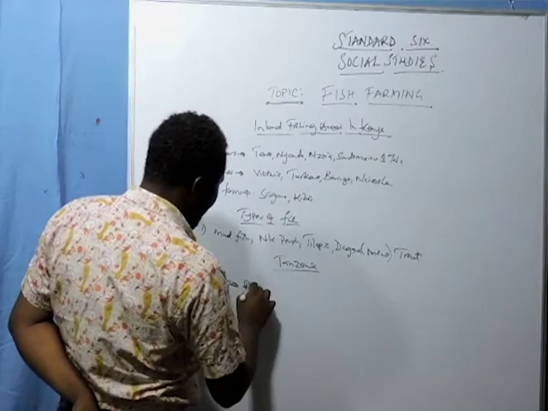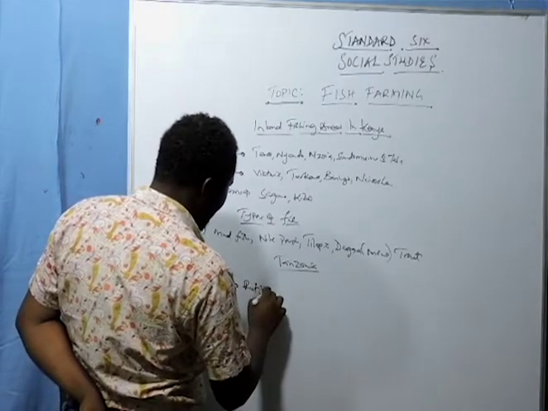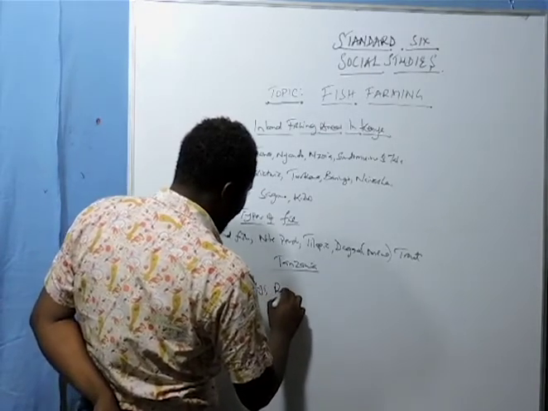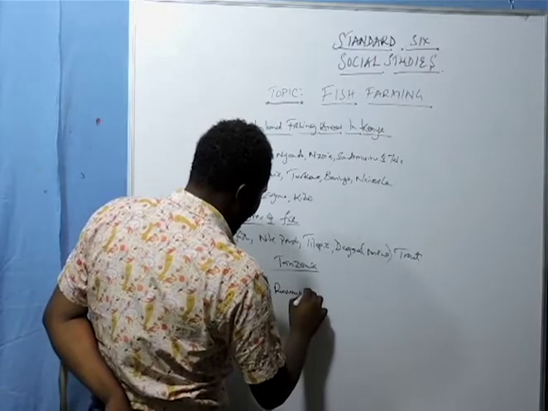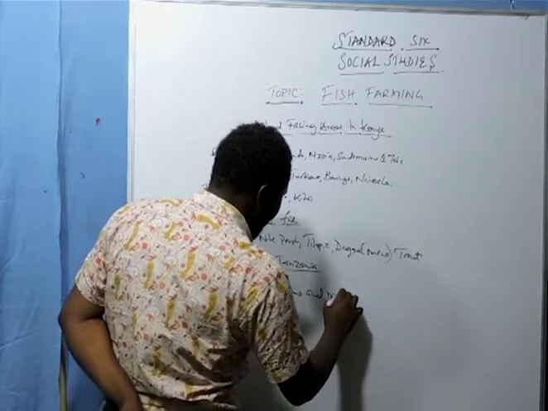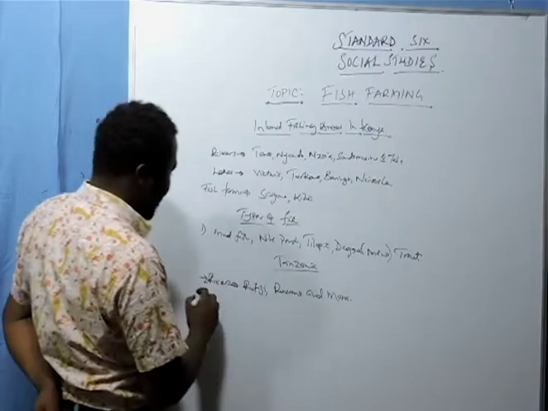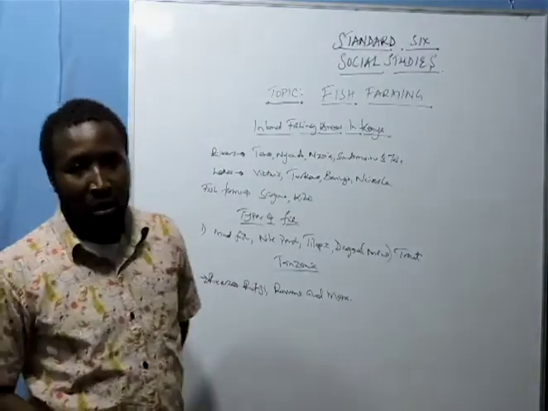Those are the rivers where it is mostly found.